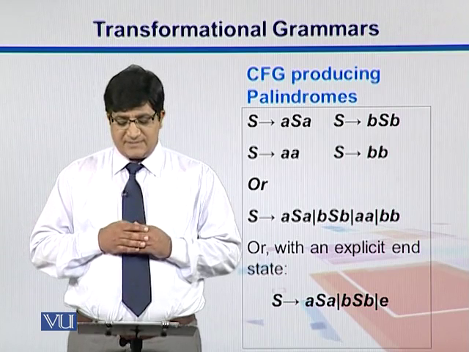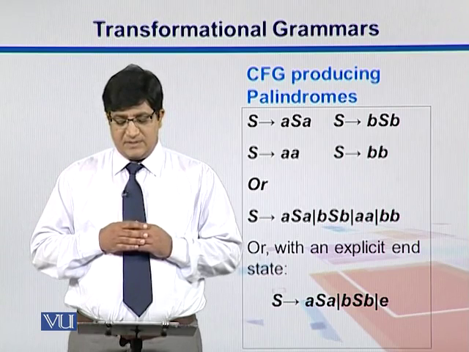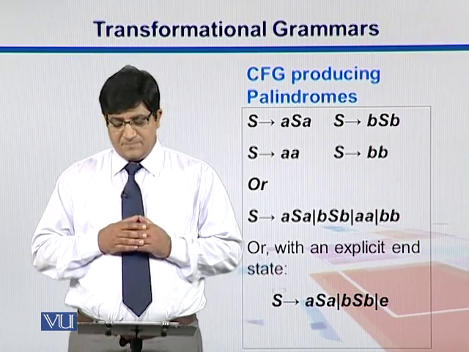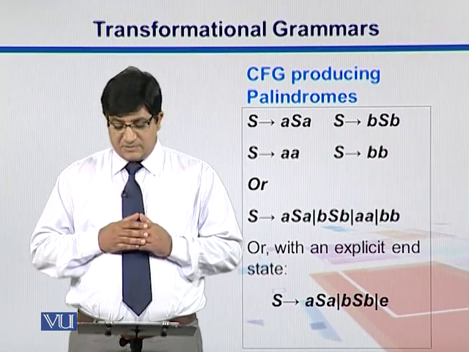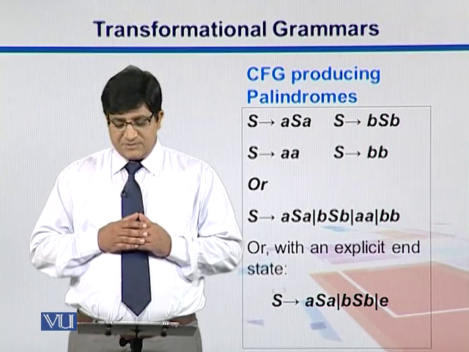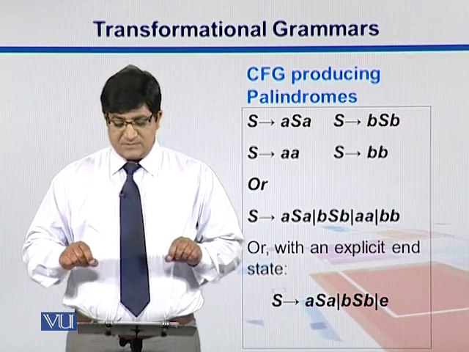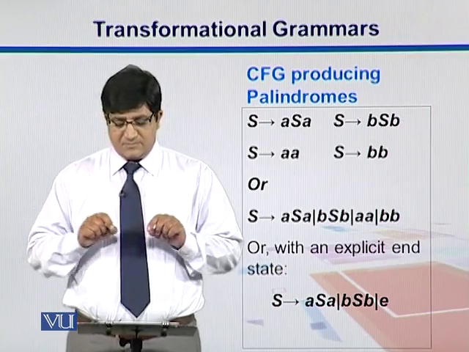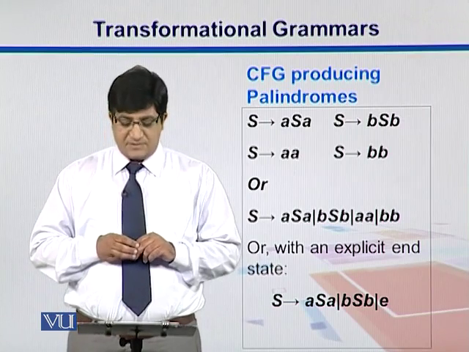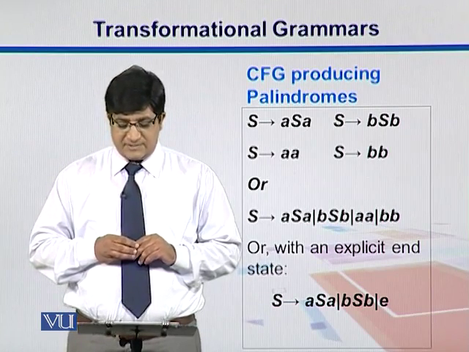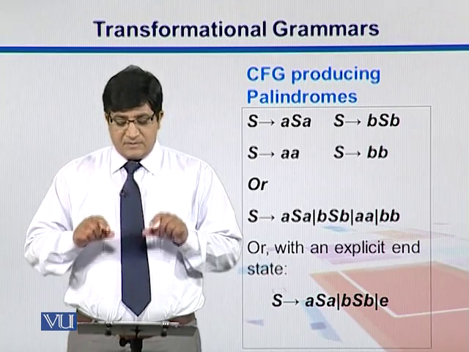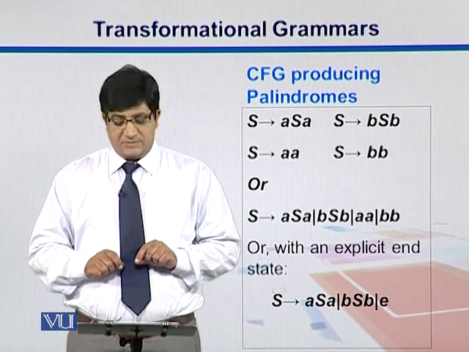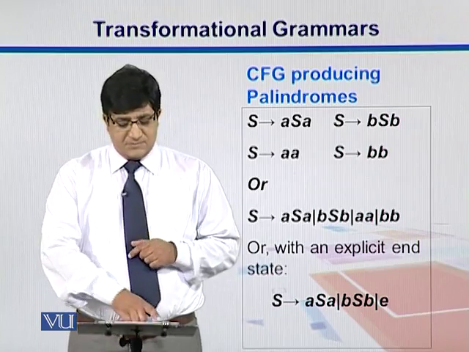So ASA or BSB, AA or BB. We can put everything together, including an empty string. So in this way, these four rules we put together in just this one relation where S breaks into ASA, BSB and the empty string. So here we can produce the palindromes by using these rules.